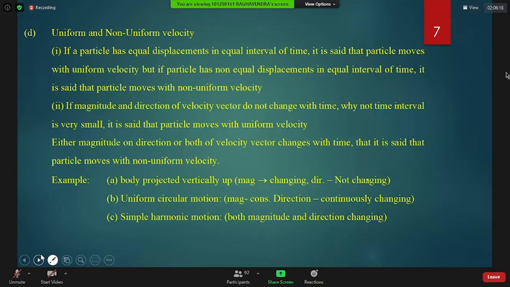Sir, how is direction changing in circular motion? Direction is continuously changing in uniform circular motion. In any circular motion you take, the direction of velocity keeps changing. Velocity acts tangentially, right? The direction of the tangent will change as the position of the particle changes. So direction is non-stop changing, but the magnitude of speed of the particle, R into omega, will always remain constant in uniform circular motion. So the motion is non-uniform velocity.